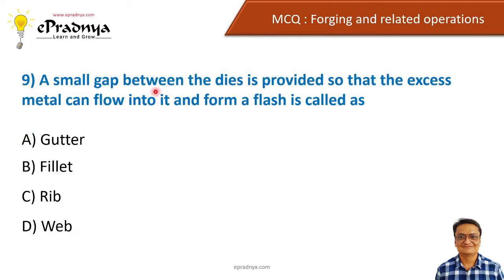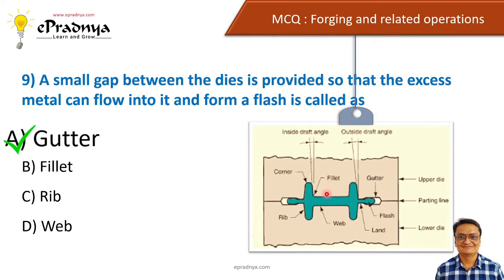Next, a small gap between the dies is provided so that the excess material can flow into it and form a flash is called as, and options are gutter, fillet, rib, and wave, and the correct answer is gutter. Now let us see what exactly this is and what is the function of this gutter. Now this is your lower die, your upper die, and this is the forging operation, or it is a kind of forging die which is used to perform the forging operation.